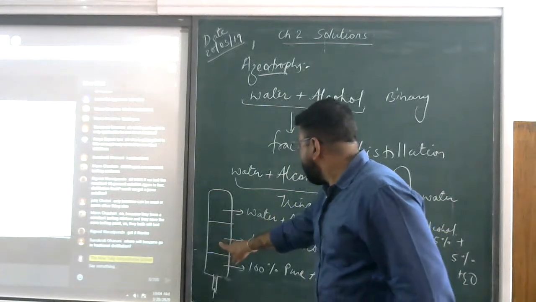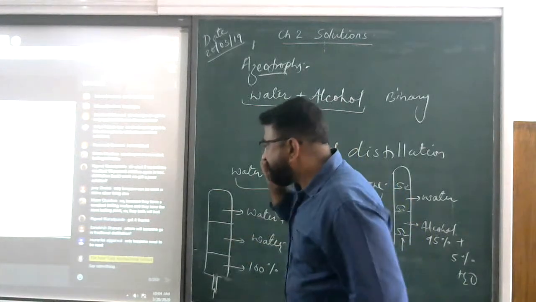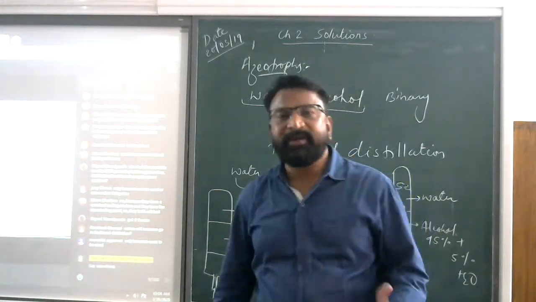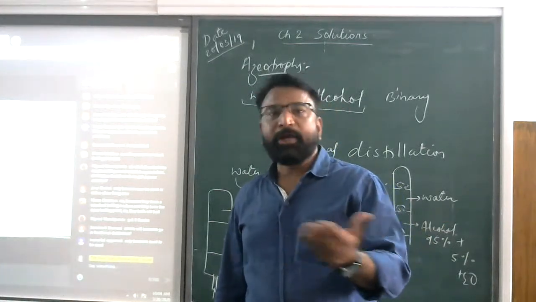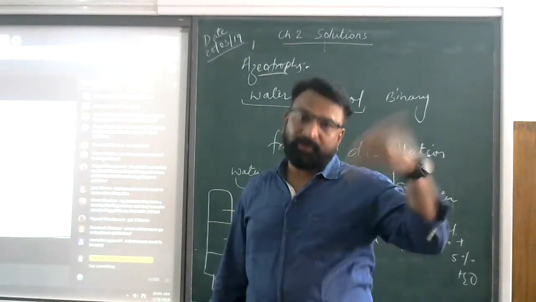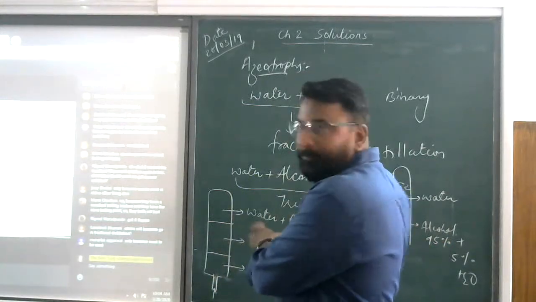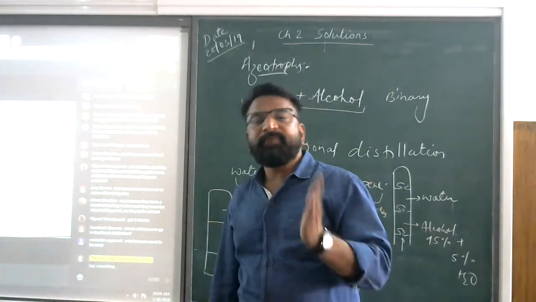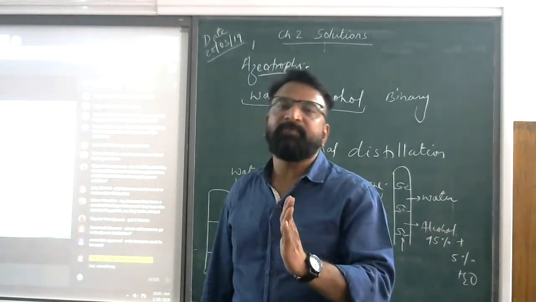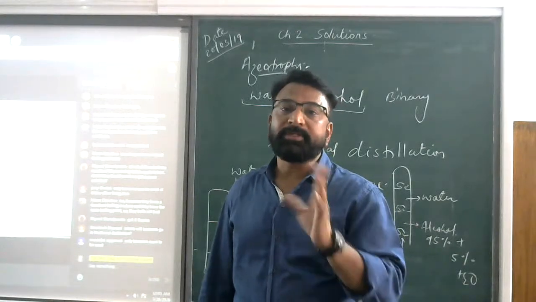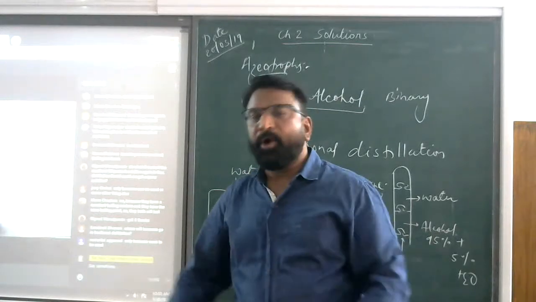And the second thing is whether only benzene needs to be used. Yes, benzene is an example, beta. There are many combinations. You can use dichloromethane. Different azeotropic mixtures have different combinations. This is one example, because in the laboratory we use 100% alcohol. By normal fractional distillation, it is not possible to obtain 100% alcohol because it is 95%. The 95 to 5% combination is there, and they boil at a constant temperature.